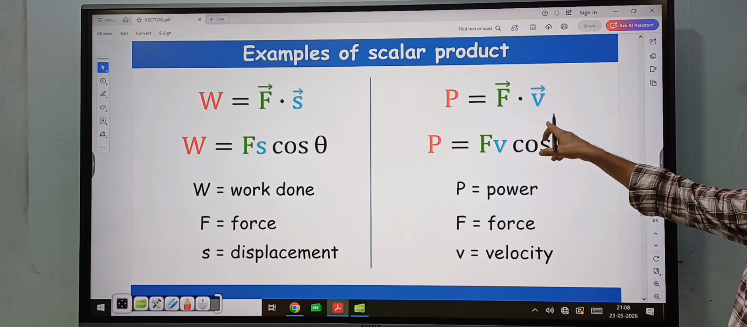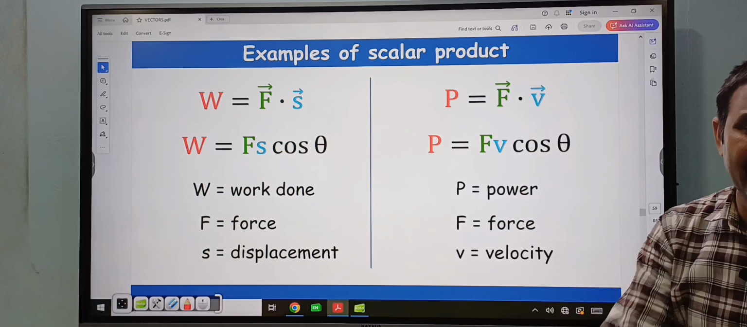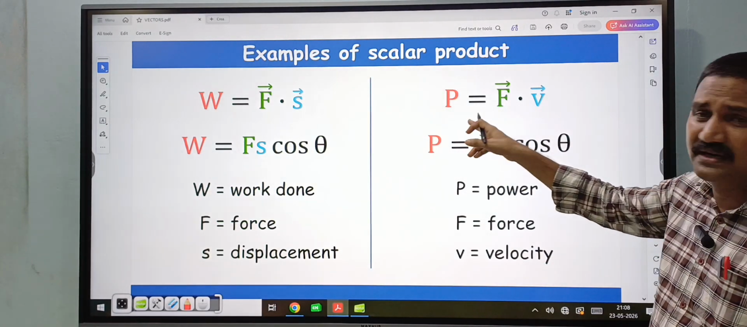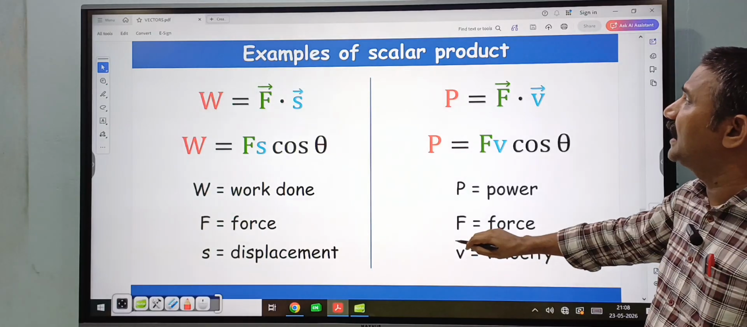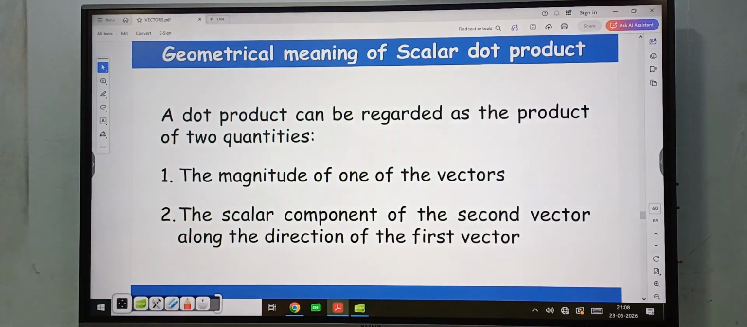So P is equal to F bar dot V bar, that is F into V into cos theta. Here also F bar is a vector and V bar is a vector. So F bar dot V bar represents a third new physical quantity, that is instantaneous power P, which is a scalar quantity. Now the geometrical meaning of the scalar product.